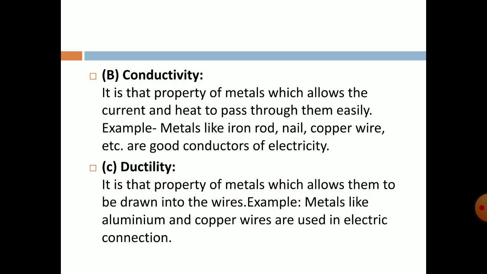Next is conductivity. Conductivity means the property of metal which allows heat and electricity to pass through it easily.